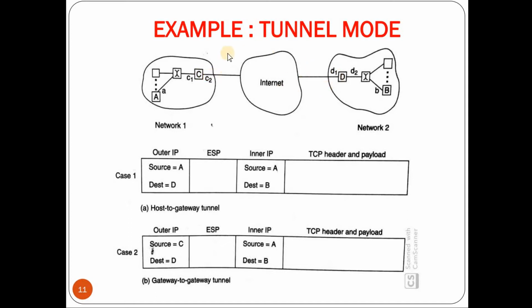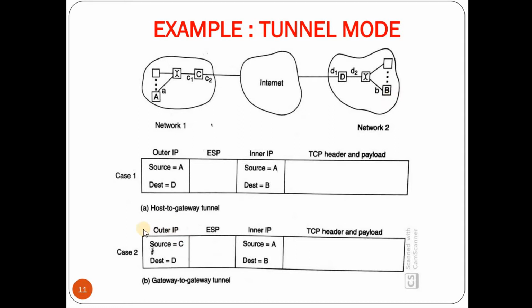So D will be authenticating C. When the authentication is successful, it strips off the outer IP header and performs decryption. On decryption, it again strips off the ESP header and the ESP trailer. Next, D will look for the destination. The destination is B, so it will route the packet to B.